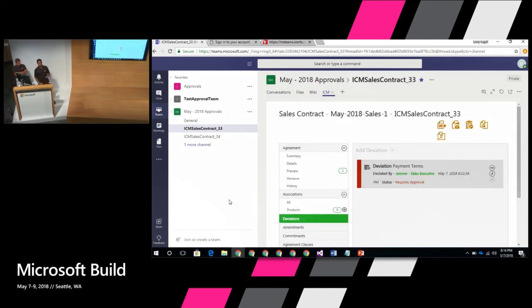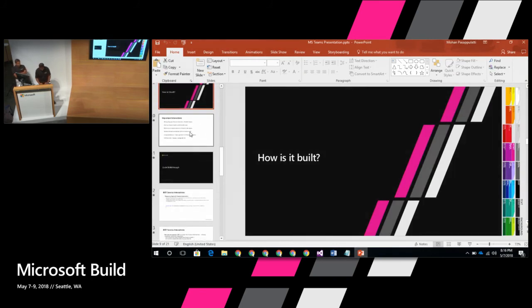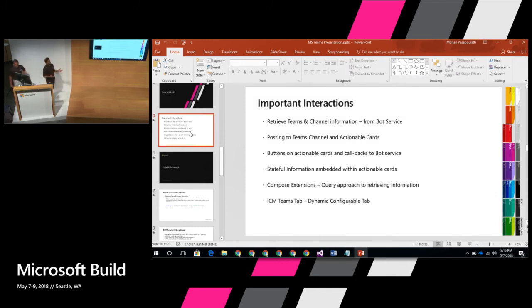All right, so let's take a look a little bit underneath the covers at some of the things that went into this aspect. All right, some of the key interactions that we are talking about between various things.